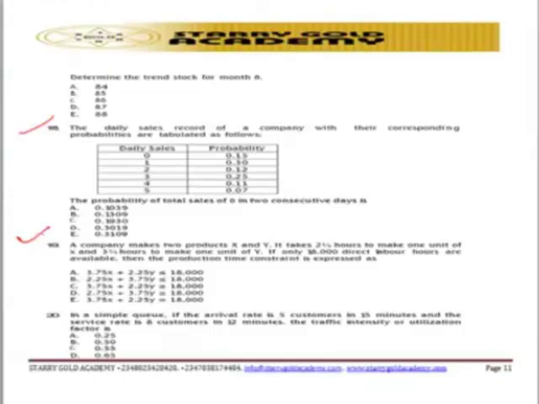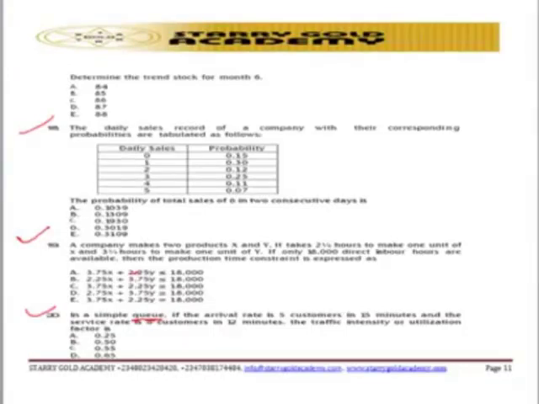Go and digest it. Go through it. Then from there you're able to know how you can approach this question number 20. So another interesting one is based on replacement analysis. We are talking about queuing theory. That is, in a simple queue, if the arrival rate is 5 customers in 15 minutes and the service rate is 8, that is purely queuing theory. So go and check any question related to queuing theory. So you have to know how you can approach the question.